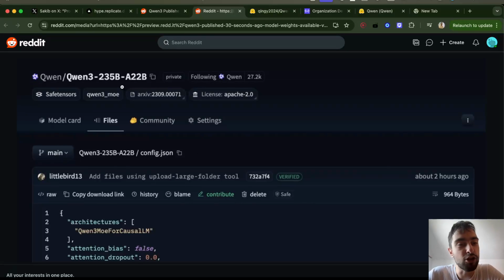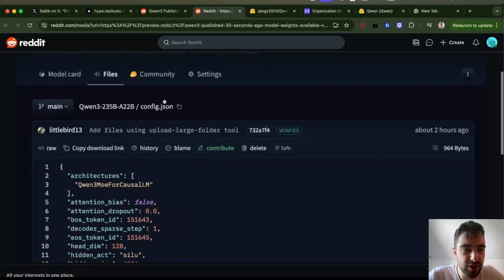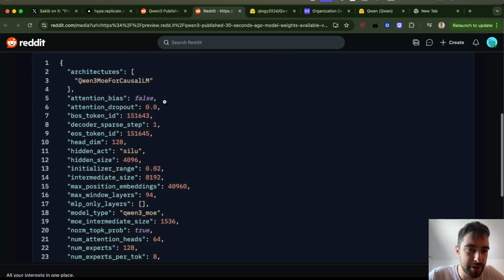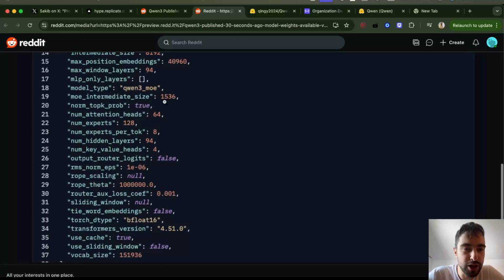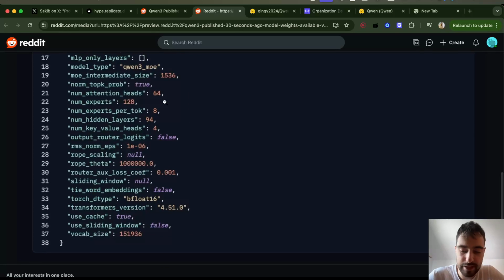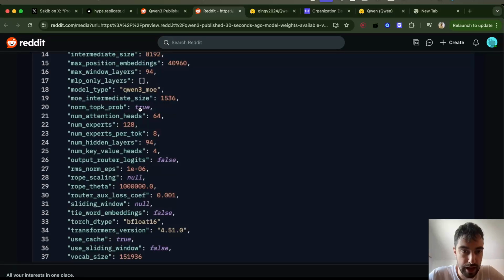And then there is also a 235 billion parameter model that has 22 billion active parameters. So this is a mixture of experts. This is going to be similar to DeepSeek V3, but a bit smaller. Now I wonder about performance. And I'm going to scroll through these if somebody wants to see it. A lot of experts, 128 experts, that's crazy. Number of experts per token, 8. So I think they don't have any sliding window attention.